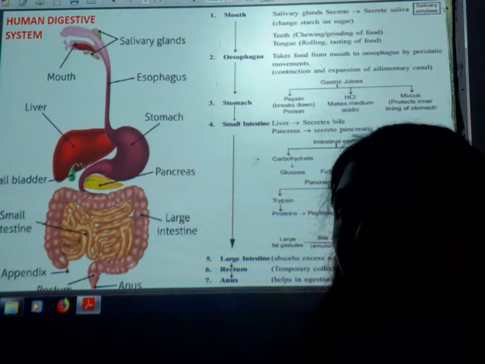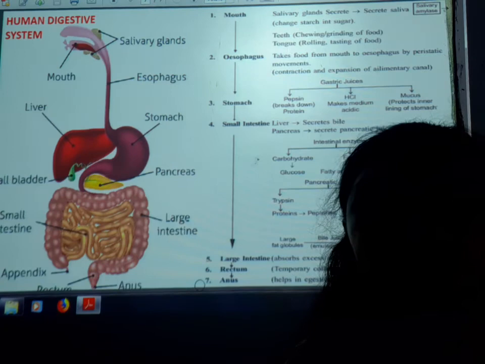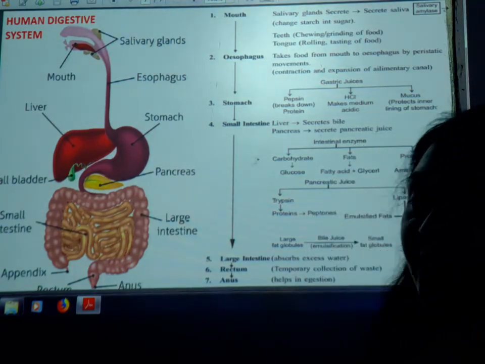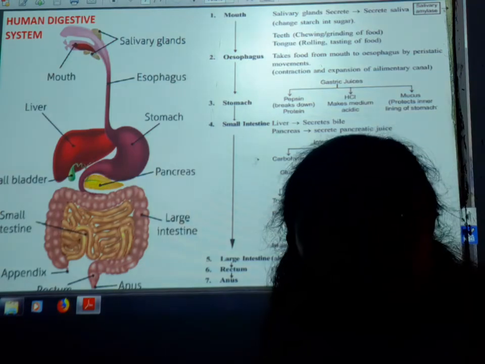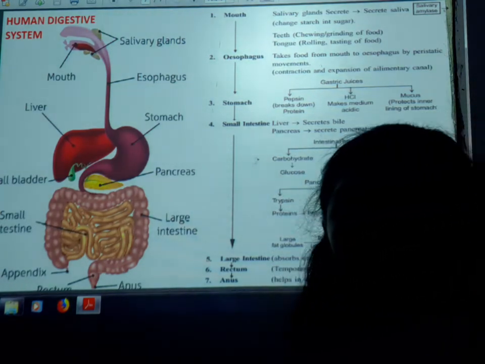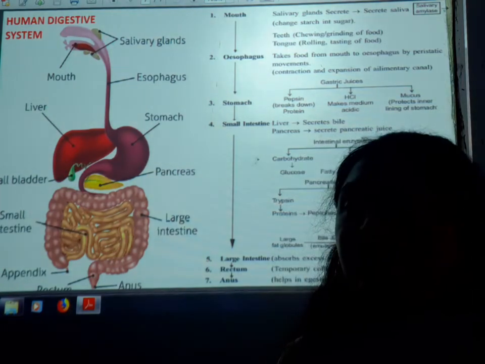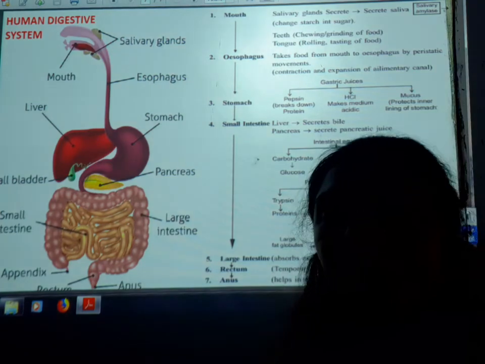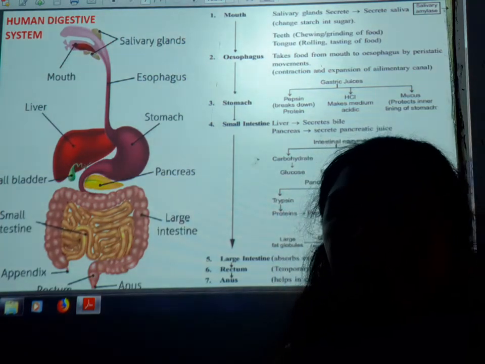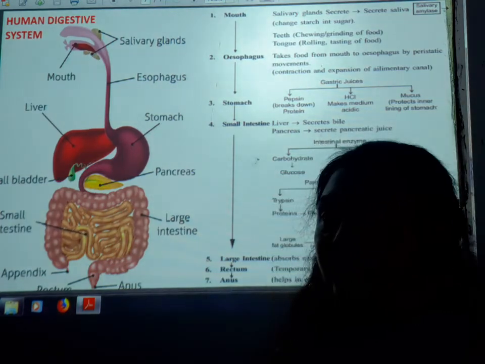Afterwards, the proteins are broken down by the secretion of the trypsin enzyme into simpler substances, the amino acids, and finally the carbohydrates are also broken down by the pancreatic amylase into simpler glucose or simple substances. So students, we can say that the complete digestion of the food occurs in the small intestine.